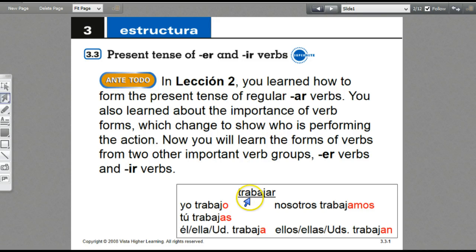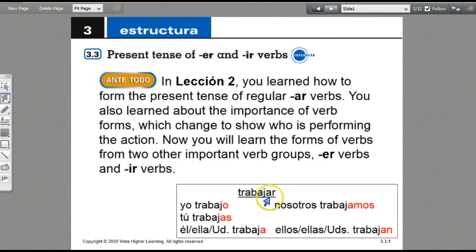So here is an infinitive, trabajar. It means to work. So infinitive just means it has no subject, and it usually does start with the word to. So to work, to walk, to sleep, to run. No subjects. And when we conjugate the verb, that means we're changing the ending so that it agrees with the subject. So here is just a quick review before we learn the new verbs, ER and IR verbs.